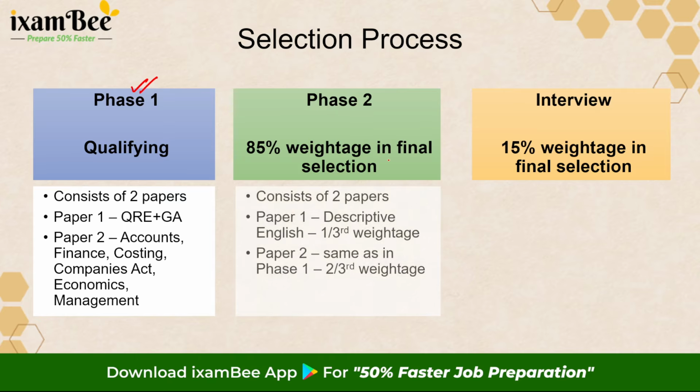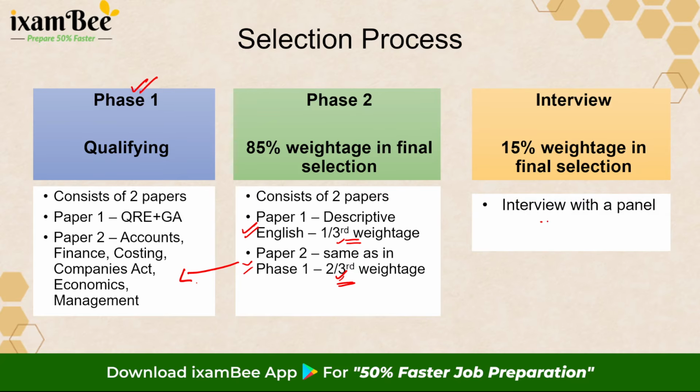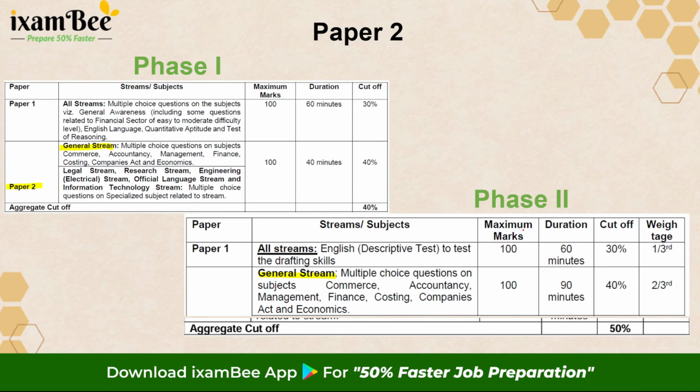In phase 2, again, there will be two papers, paper 1 descriptive English, which will have a 1/3 weightage, and paper 2, which is all these 6 subjects as we have seen in phase 1, and it will have a 2/3 weightage. What is the meaning of 1/3 and 2/3 weightage is what we will also discuss further. An interview, as I stated, there will be an interview with the panel, which will have a 15% weightage.